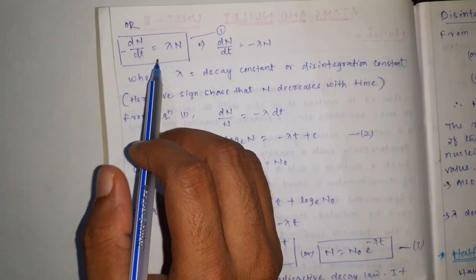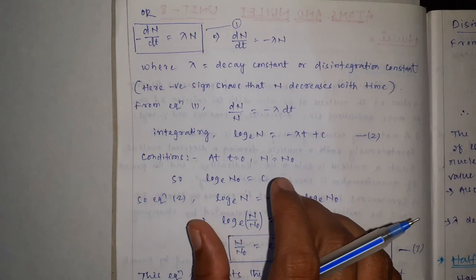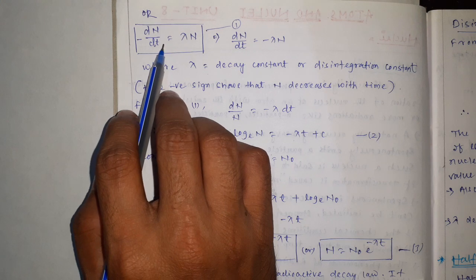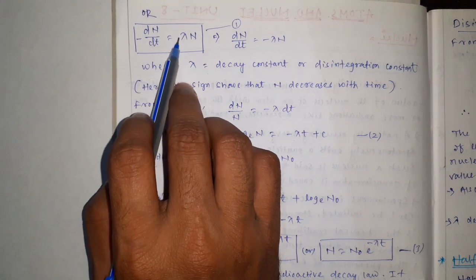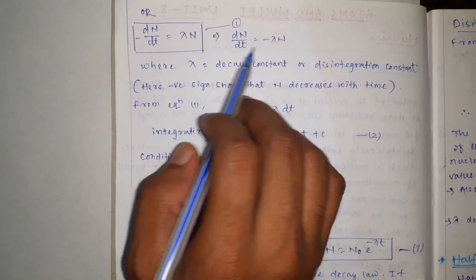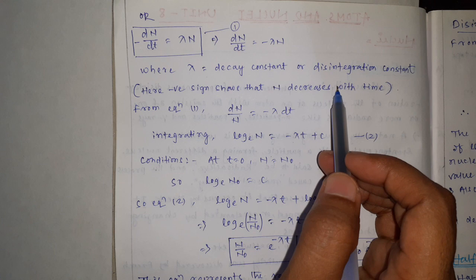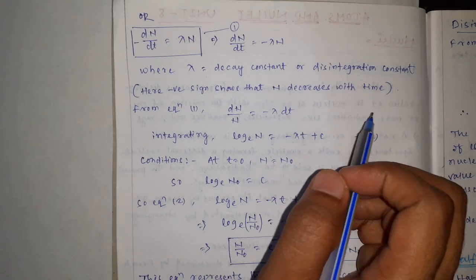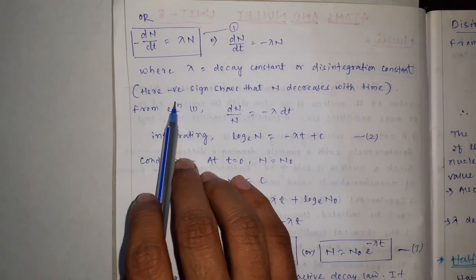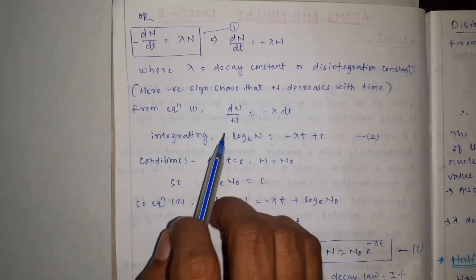Now the proportionality constant can be replaced by a constant called lambda. Therefore we can write dN by dt equals minus lambda N. Lambda is called the decay constant, or the disintegration constant. The negative sign shows that N decreases with respect to time.